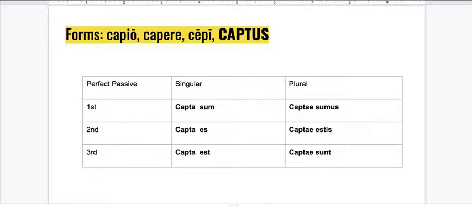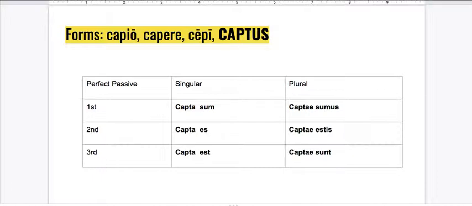Think about it, and then I'm going to give you the answer. Pause the video if you need more time. I was captured. Okay, so I captured is the active. Capi, copta sum or coptus sum is I was captured.